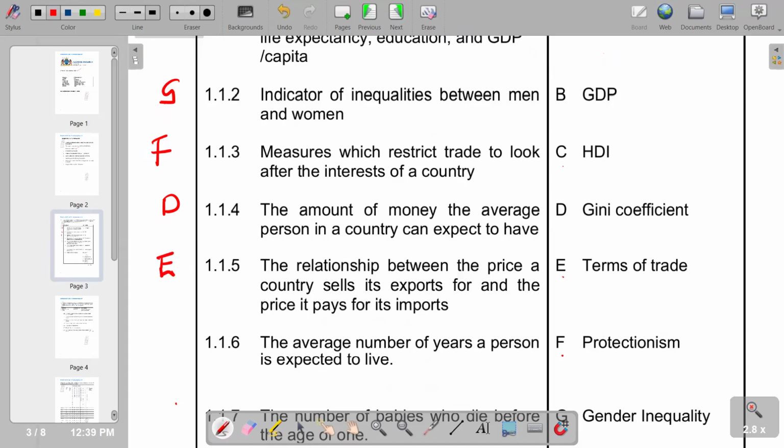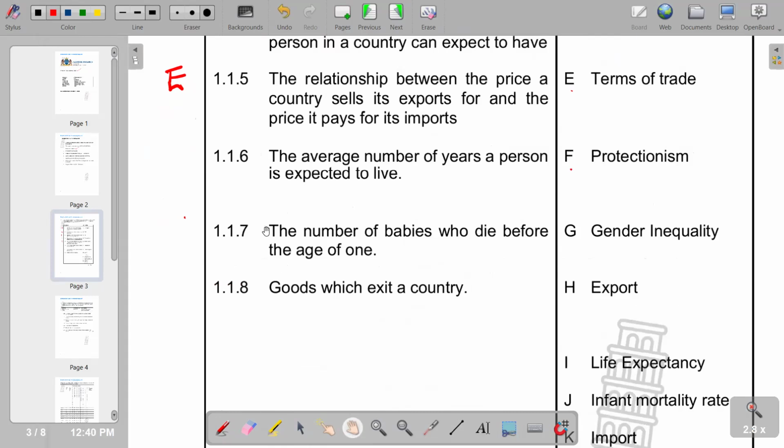Then the average number of years a person is expected to live is life expectancy, which is our I. The number of babies who die before the age of 1 is J, infant mortality rate. Goods which exit a country, we call them exports. So we have H.